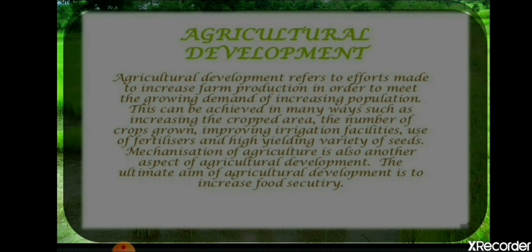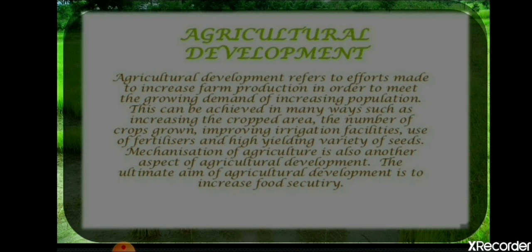Now, if we talk about agricultural development, students, whatever provisions, methods or efforts that the government or the people take to improve agriculture, that is known as agricultural development. Agricultural development refers to efforts made to increase farm production in order to meet the growing demand of an increasing population.